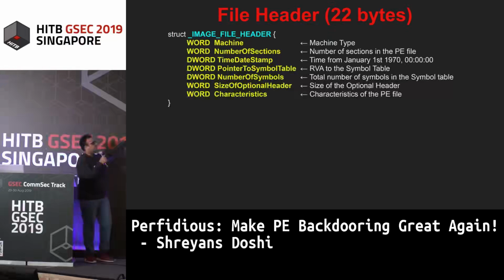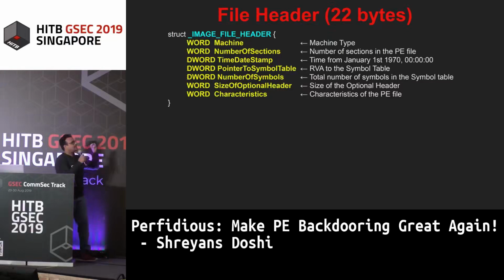So it specifies what type of machine this file can be run on, the number of sections that are contained in this particular PE file, the time date stamp, which specifies when this particular PE file was compiled, the pointer to the symbol table, the number of symbols present in that particular symbol table, the size of the optional header that follows the file header, and the characteristics of the PE file, which specify what kind of security provisions, such as Guard CF, are enabled on this PE file.